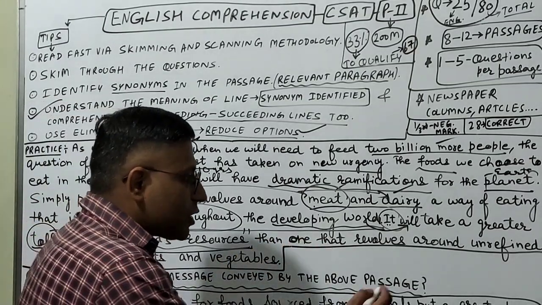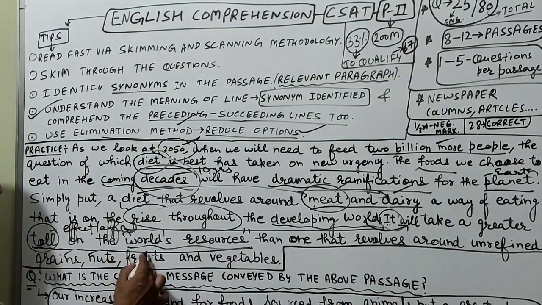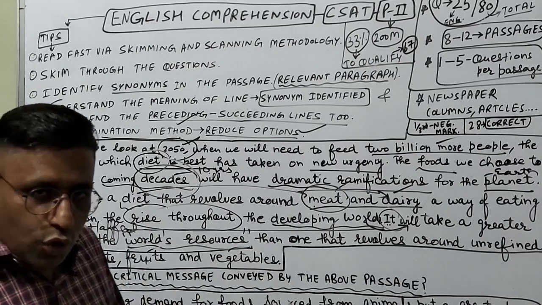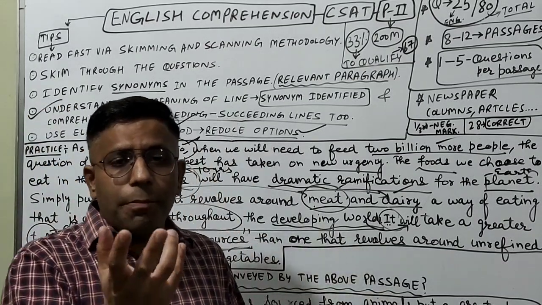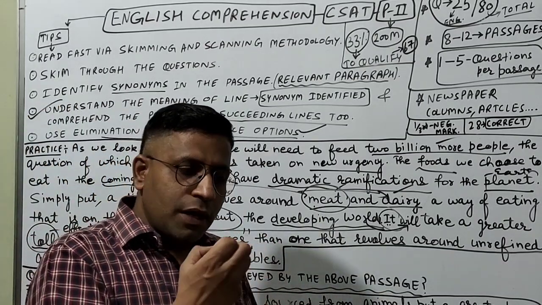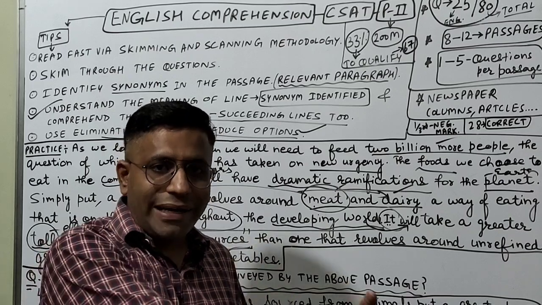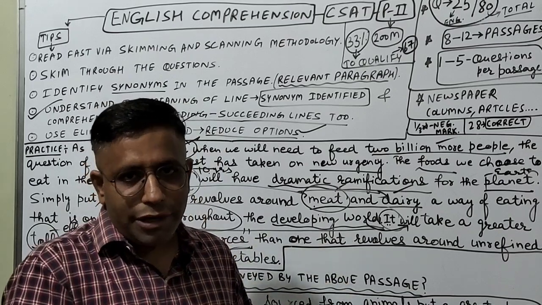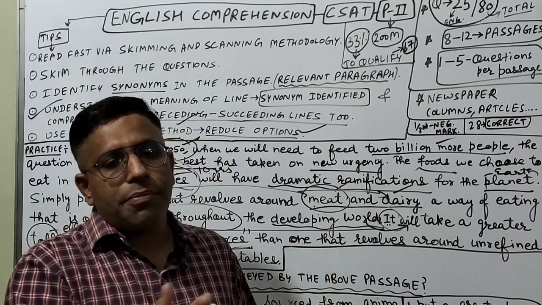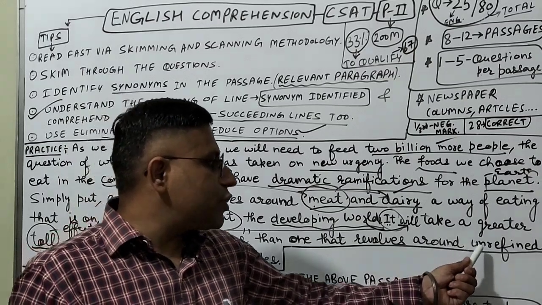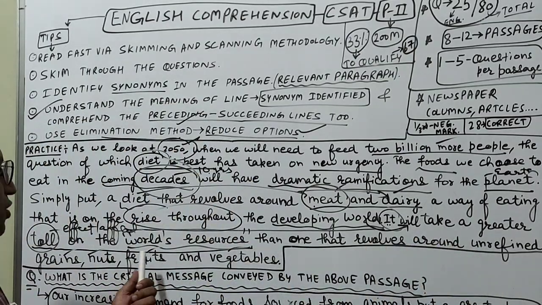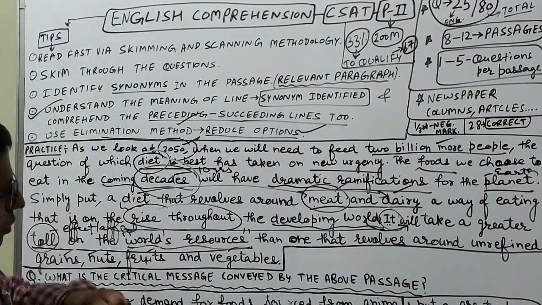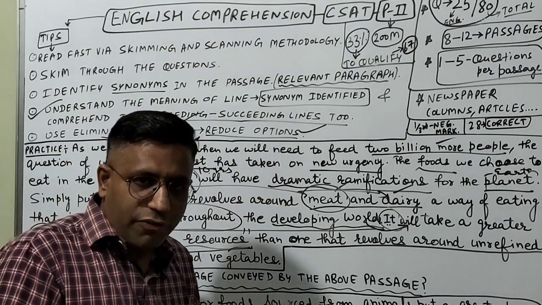Then one that revolves around the unrefined grains, nuts, fruits and the vegetables. So overall here, a basic comparison between the meal that will be formed from the meat and the milk of animals is highlighted as compared to the other area, which is unrefined grains, nuts, fruits and the vegetables. So this is the overall passage in a very brief idea.